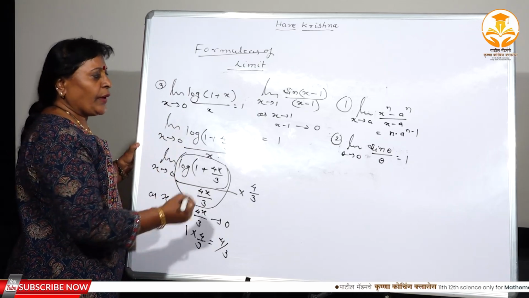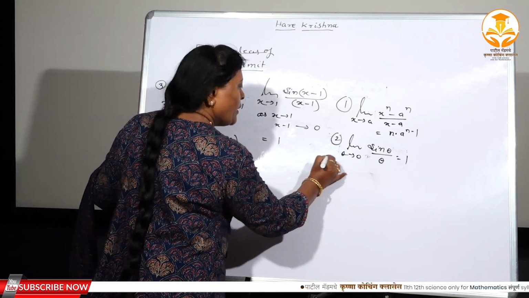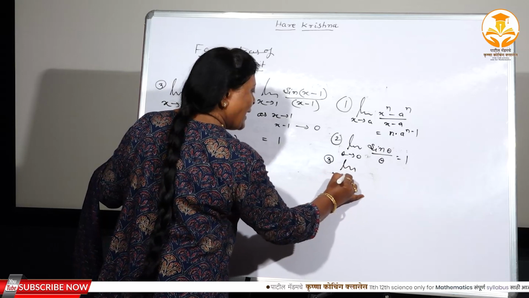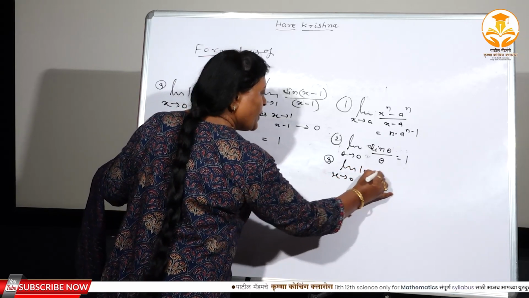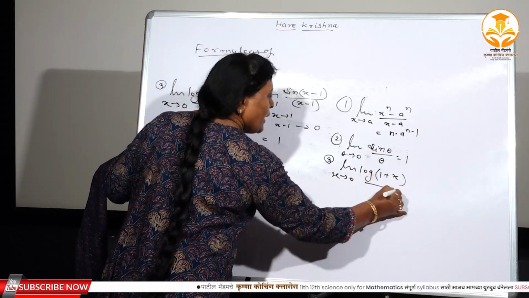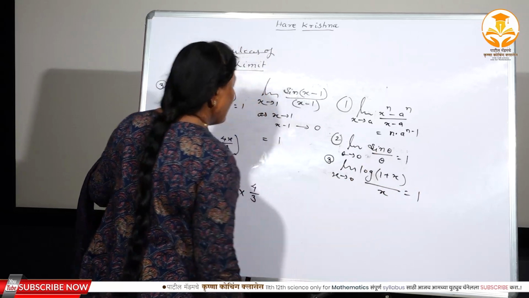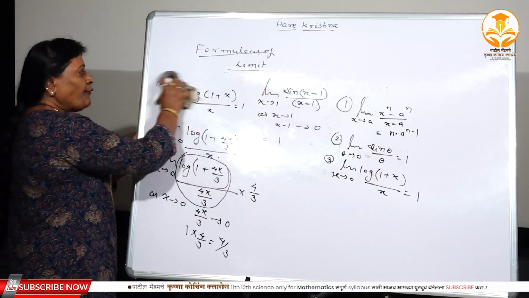Therefore, this is the third formula. You have to remember this also for differentiation. Limit x tends to 0, log of 1 plus x divided by x, it is always equal to 1. Isn't it? So, the fourth one, see here.